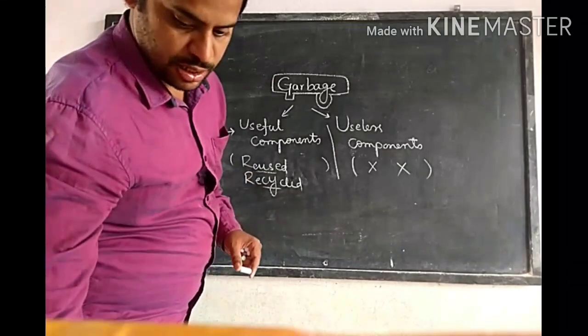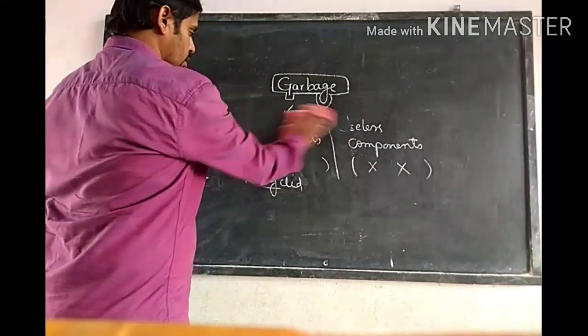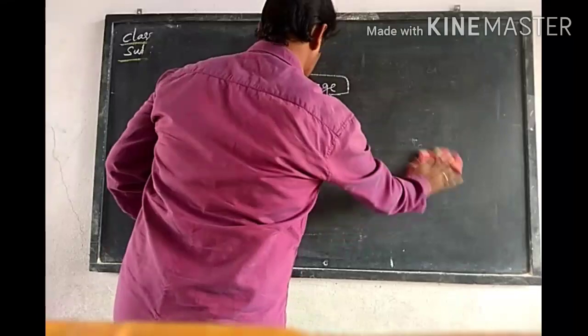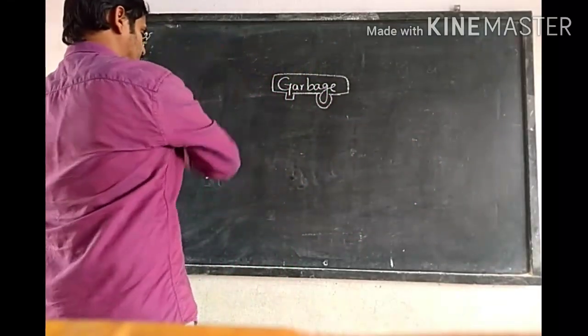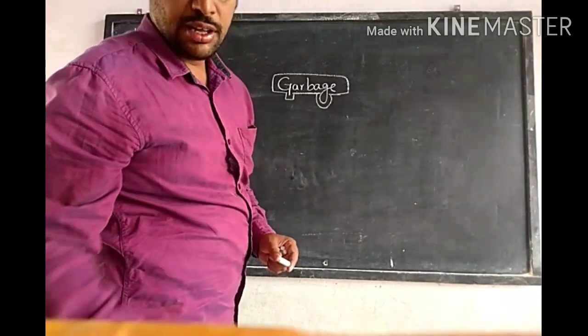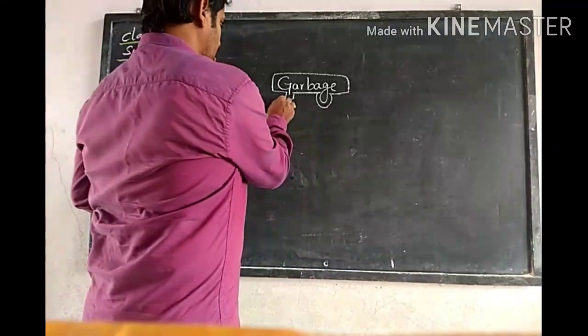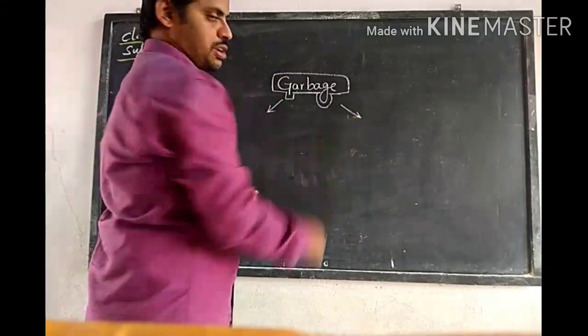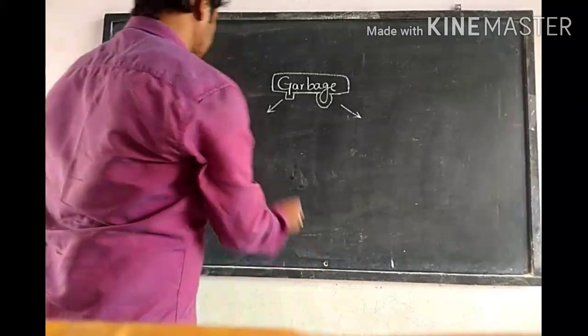Next, depending upon their nature, the garbage materials are divided into two types. What are they?